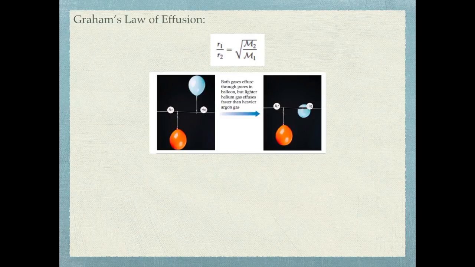That helps clarify that if you had, for example, an argon balloon and a helium balloon, the helium balloon would lose its gas through effusion much faster than the argon balloon because it has a much lower molar mass. Graham's law of effusion shows you that fact with this equation right here.